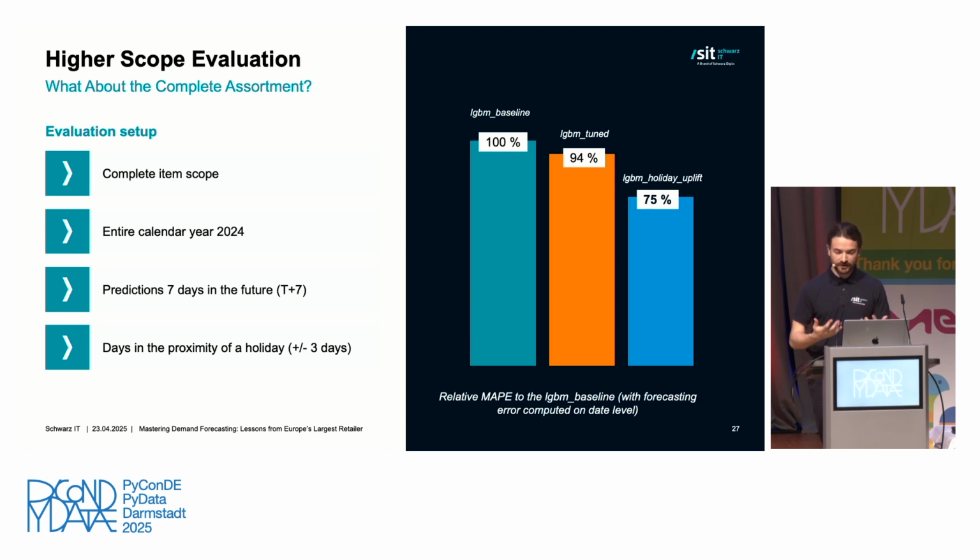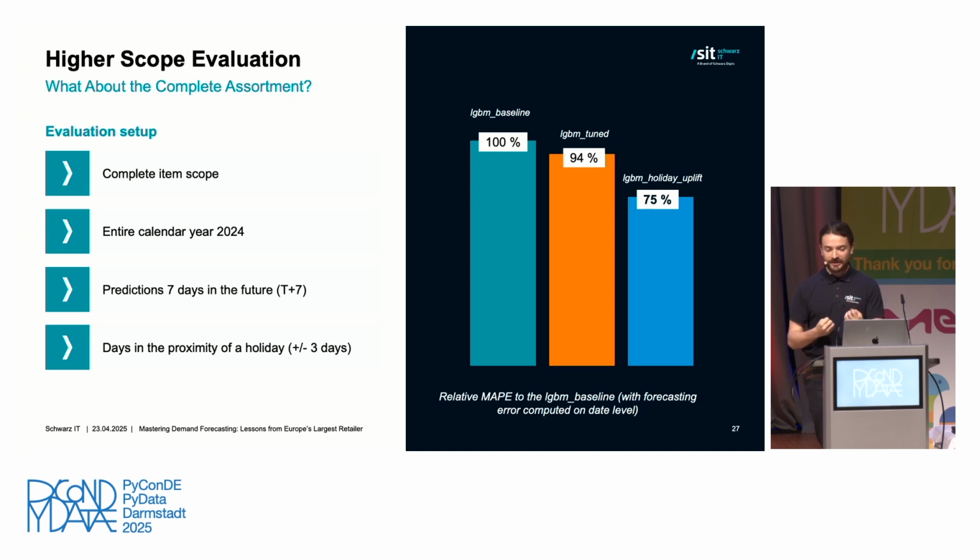In that case, it's not possible anymore to just simply compare time series of sales and forecasts to get an intuition what model performs better. We need to rely on metrics. In that case, we selected a relatively common metric in the context of time series, which is the mean absolute percentage error that we compute on the aggregated sales of all the items and all the stores. We also compare the value of each model to the value of the LightGBM baseline model.